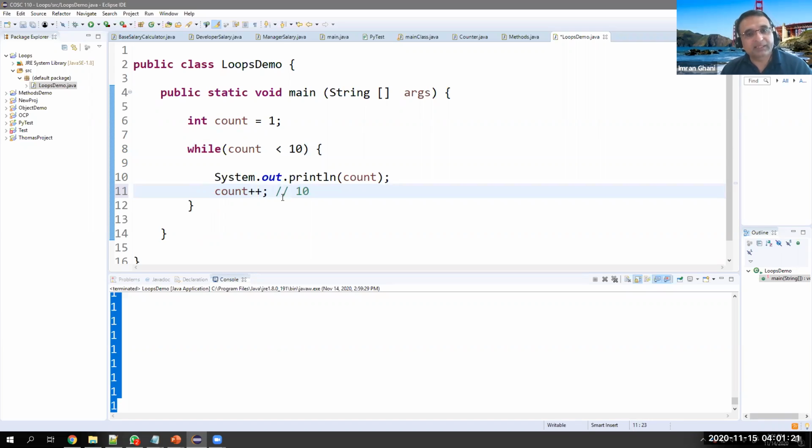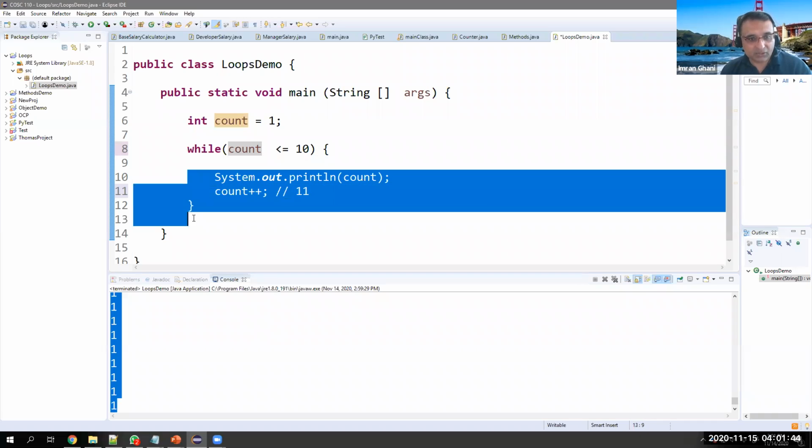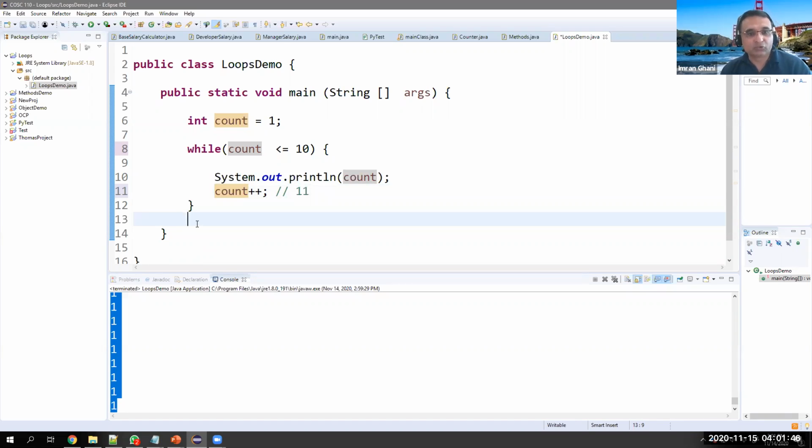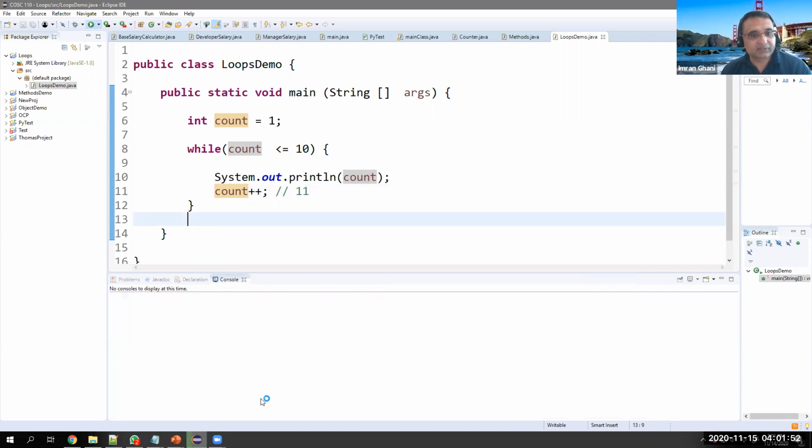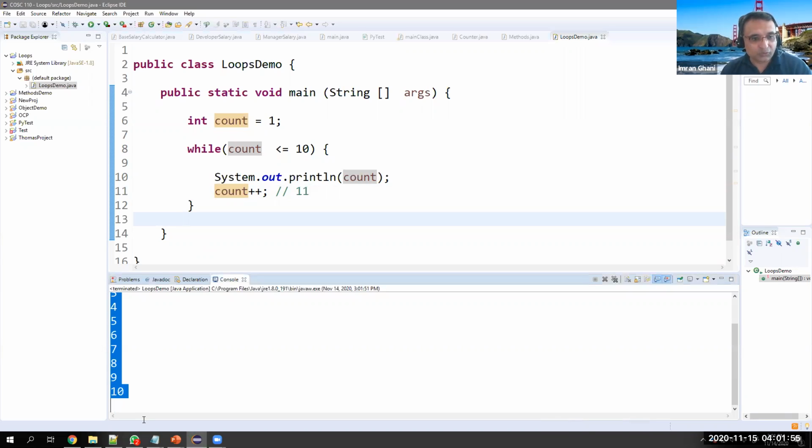Now if I want to print 10 also, I will do it like this: less than or equal to. So now count is 10. 10 is equal to 10, yes, true. Print 10 also. Now count becomes 11. 11 is less than or equal to 10? No, it's greater. So don't go inside, come outside and terminate the program. So 1 to 10 must be printed, 11 is not printed. Let's save it, run it. Okay, cool, 1 to 10 is printed. All right, this is called a while loop.